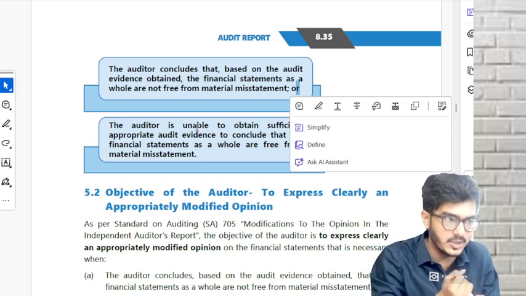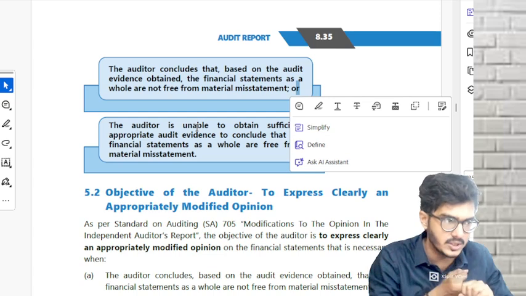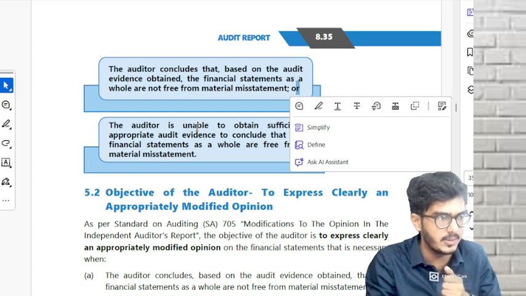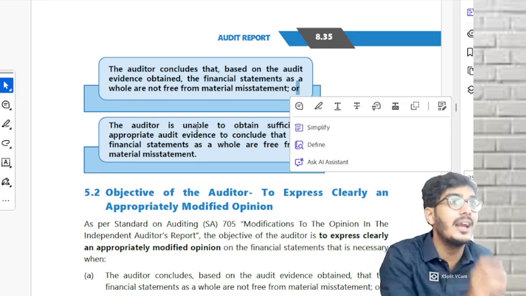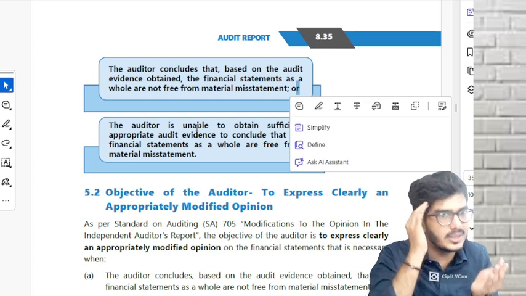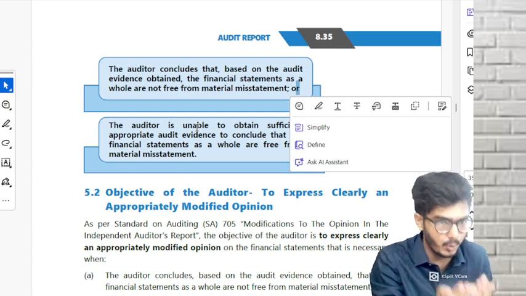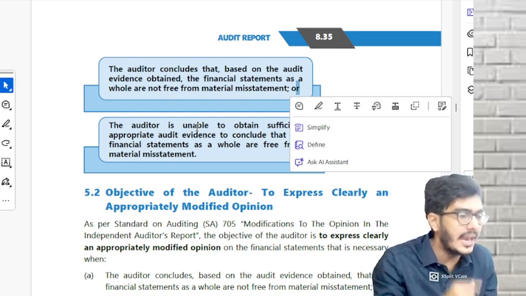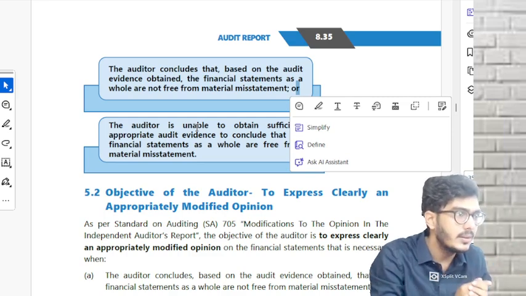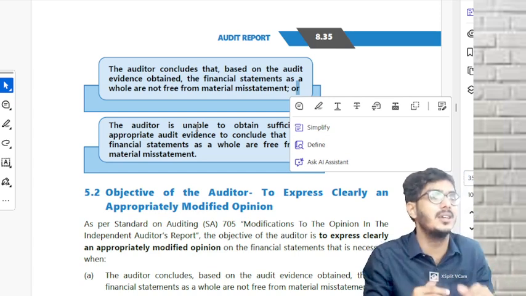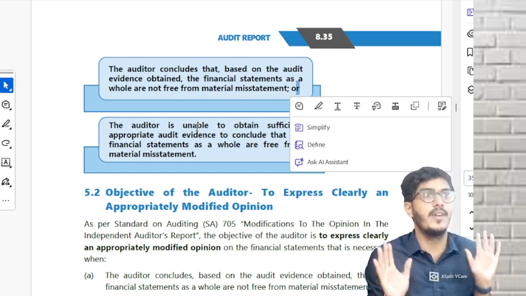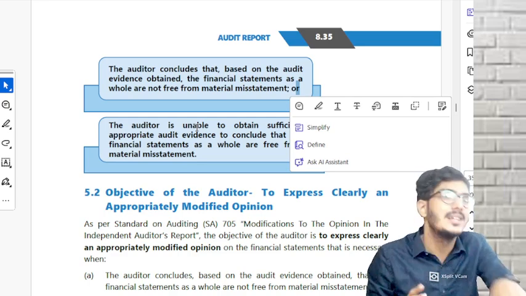He performed audit procedures, he performed additional audit procedures, alternative procedures, spoke with the management, spoke with the TCWG, but still he is not able to get the audit evidence regarding a particular item of P&L or balance sheet. You think and tell me, if you don't have the proof of a particular item, can you say that misstatement is not there? Will you take that chance, or will you take the chance that better I don't have audit evidence, I'll modify my opinion? The second one is better, no? That is the second point.